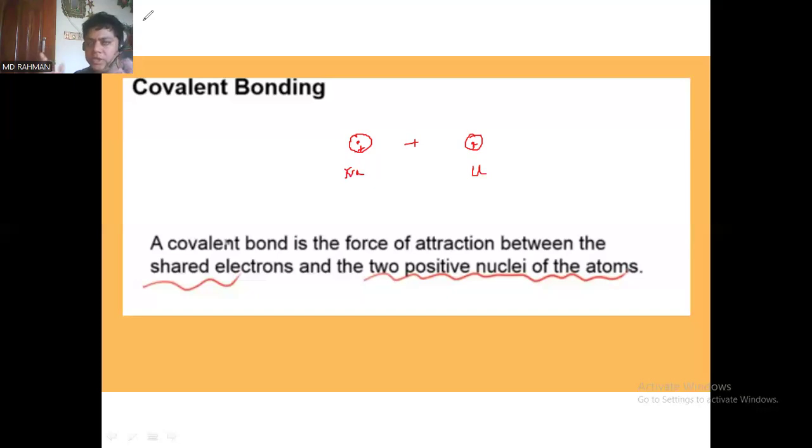The nuclei of all atoms are charged positively. In the center of an atom there are two types of fundamental particle, the neutron and the proton.